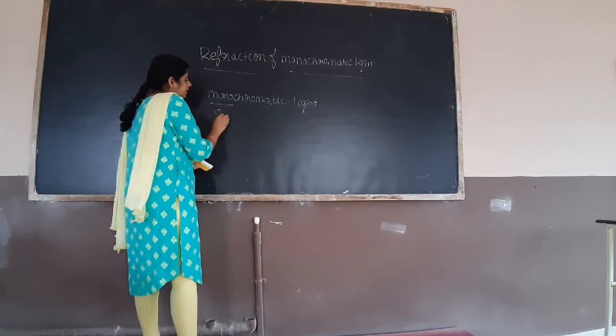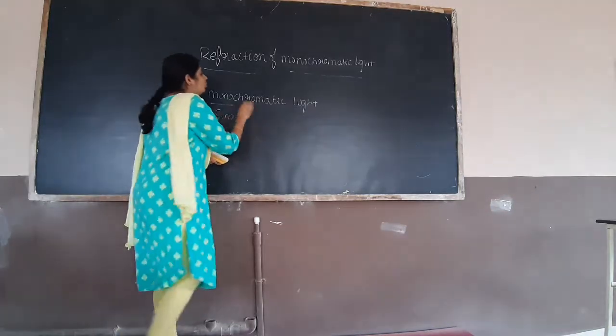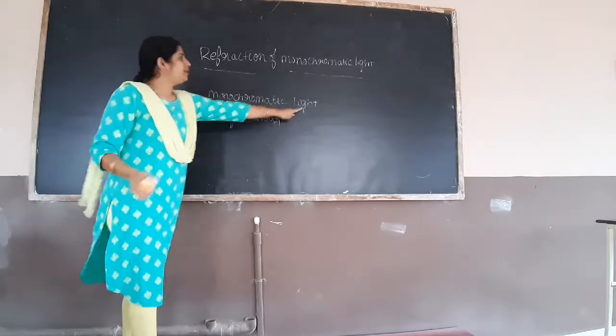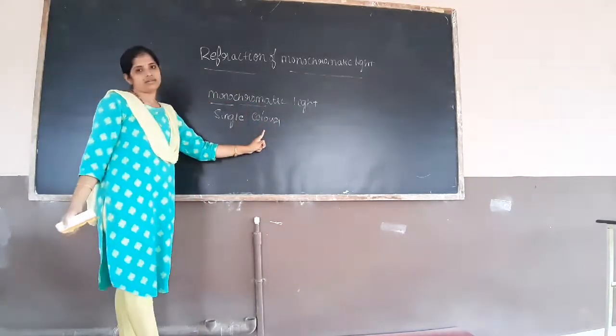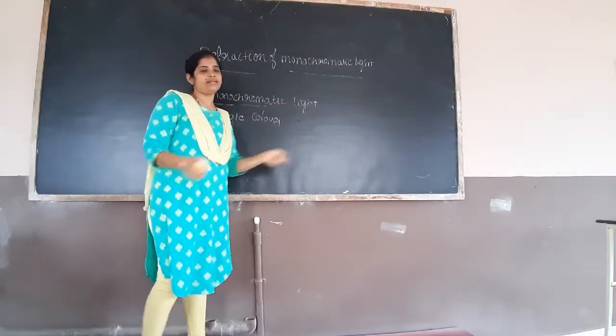Mono means single, chromo means color. Light which is having a single color, then we will call that light a monochromatic light.